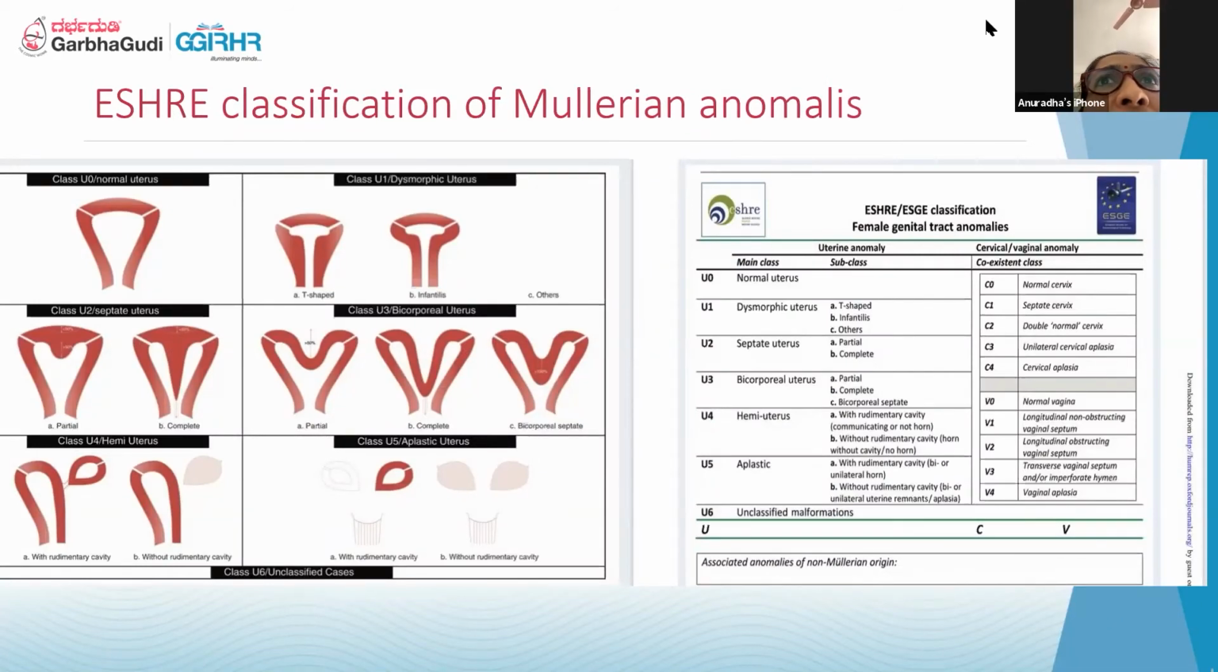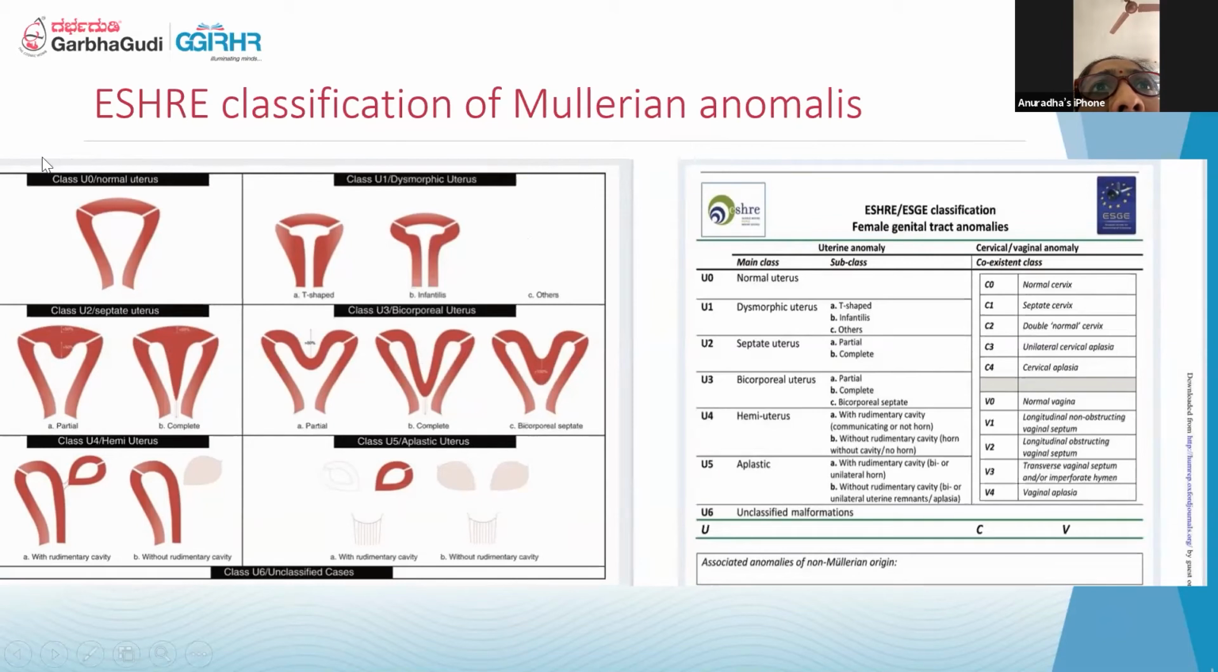This is a brief introduction of the classification of Mullerian anomalies. When I started preparing, I was following the AFS classification of Mullerian anomalies, and Dr. Diveshri guided me to the new classification, that is the ISHRAE classification. This is very simple. It is mainly based on the anatomy.